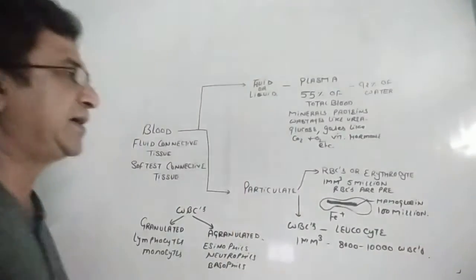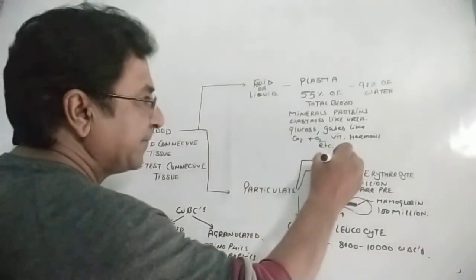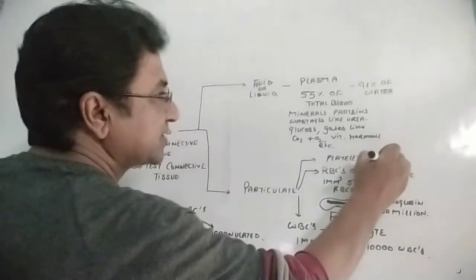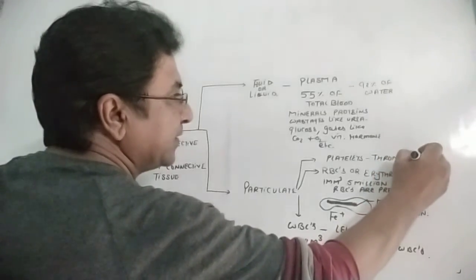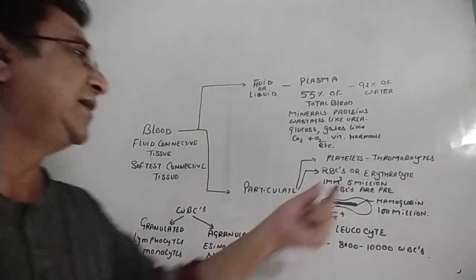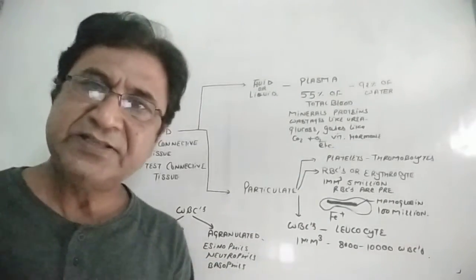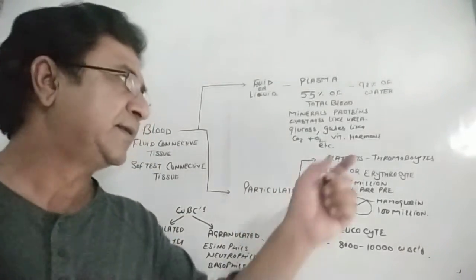And the third part in the particulate part is platelets. Platelets are also called thrombocytes. These actually act in blood clotting. Blood clotting means whenever there is an injury in the tissues, at that particular site there is a leakage of blood.